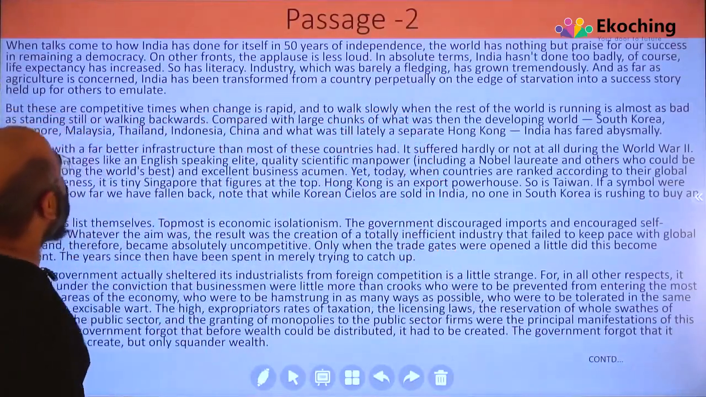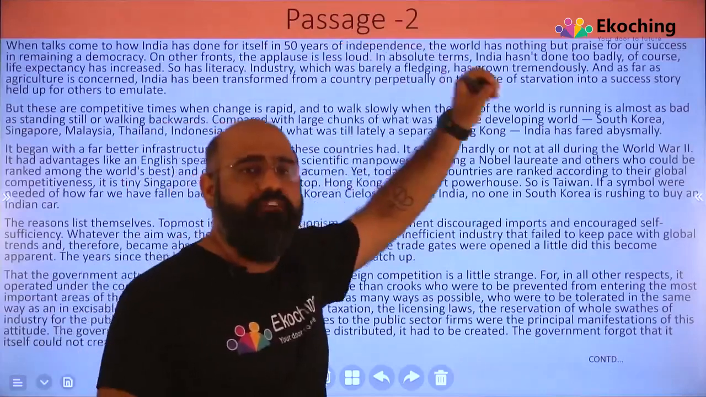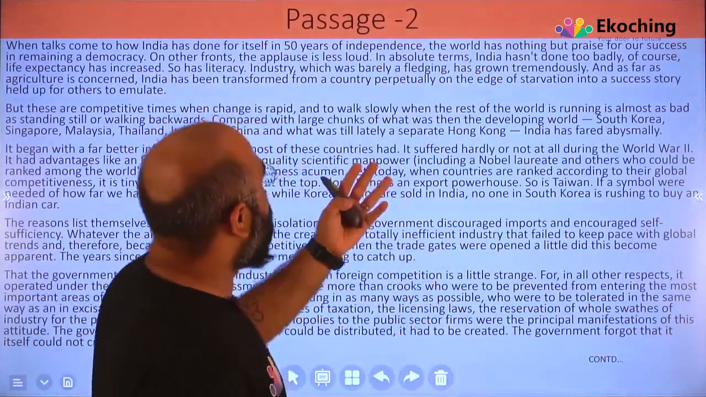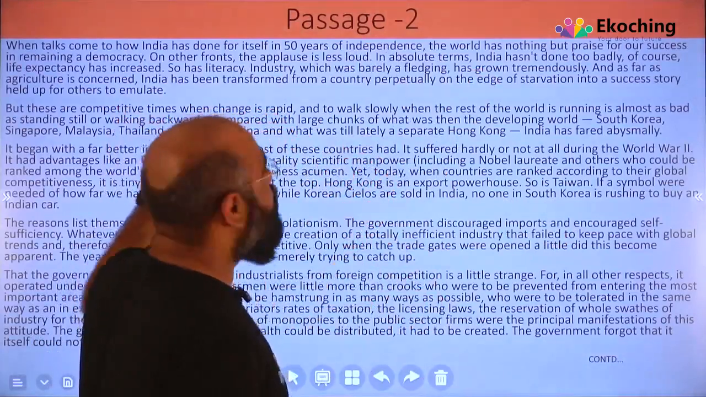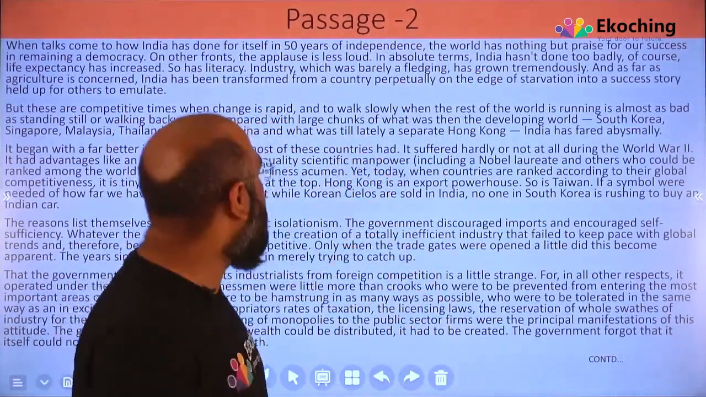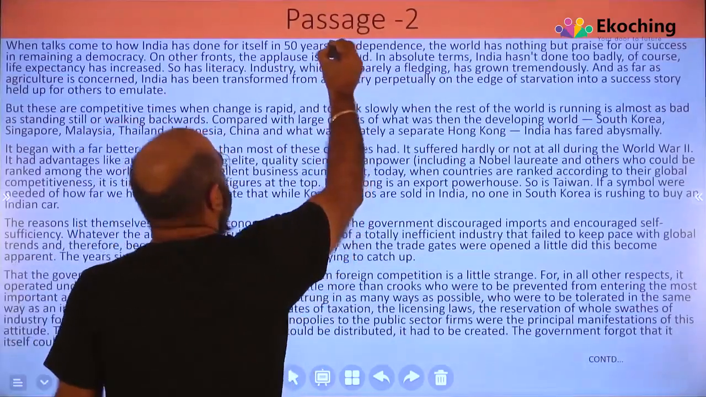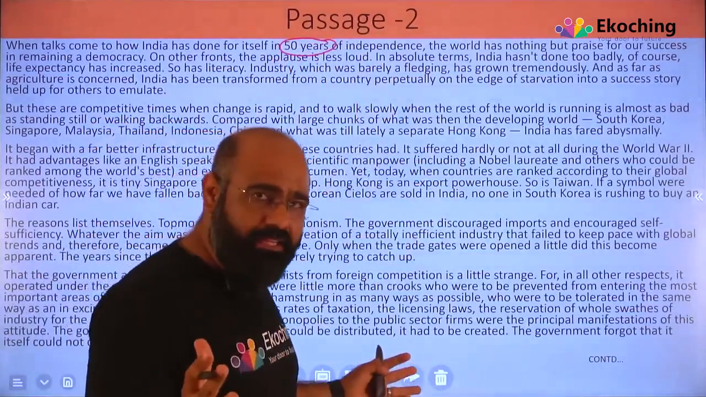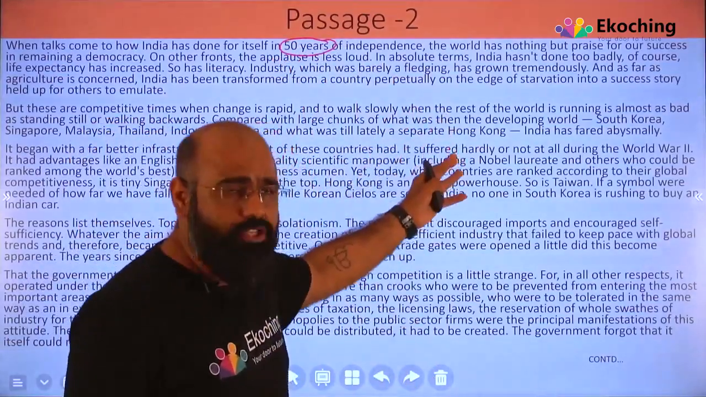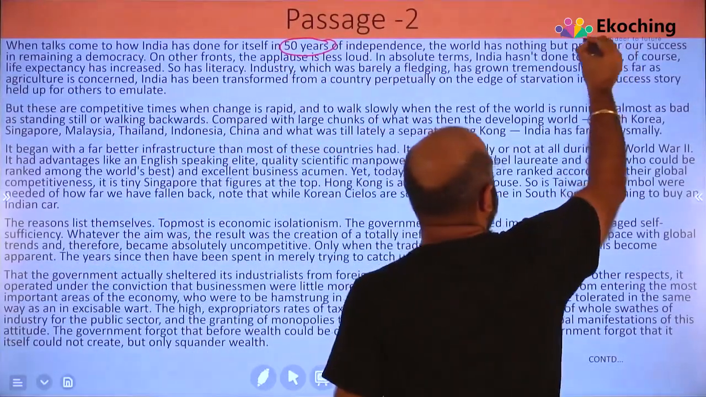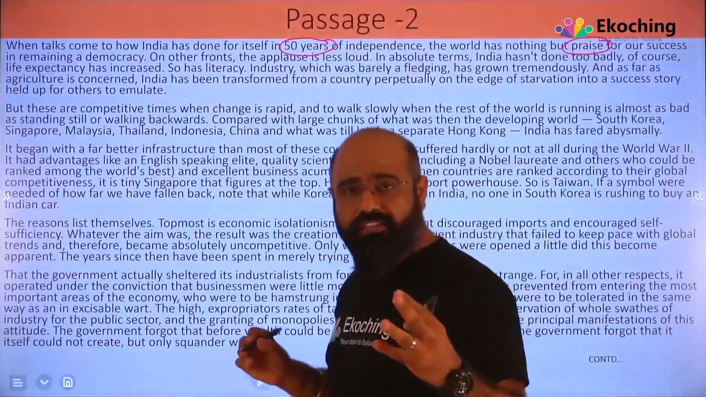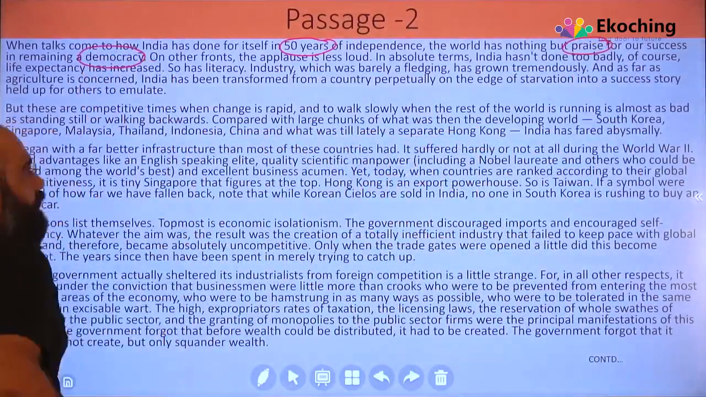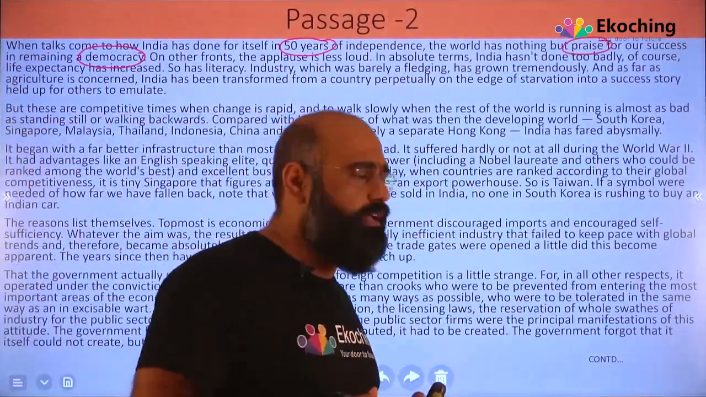When talks come to how India has done for itself in 50 years of independence, the world has nothing but praises for our success in remaining a democracy. First line. अब बात कर रहे हैं जब हम लास्ट 50 साल की बात कर रहे हैं इंडिपेंडेंस की, वर्ल्ड के पास कुछ भी नहीं है but to praise for our success, for what? For कि हम लोग अभी भी डेमोक्रेटिक कंट्री हैं. I'll just circle, mark the important things here.